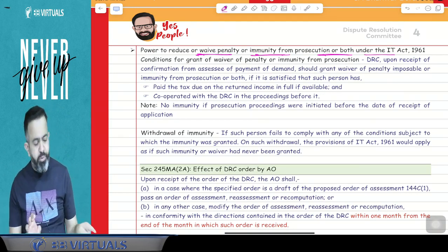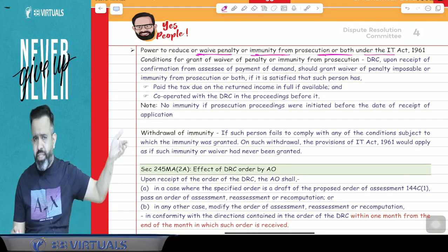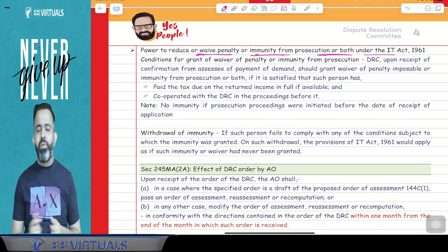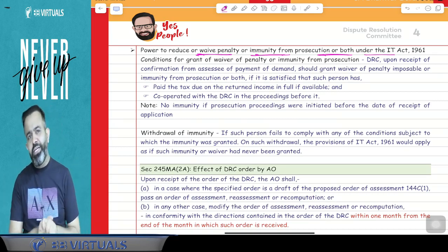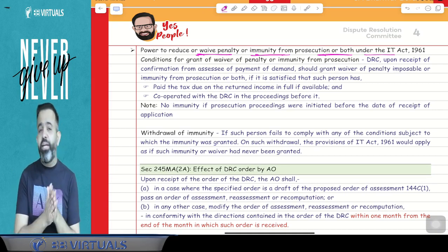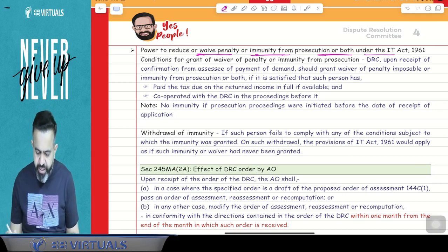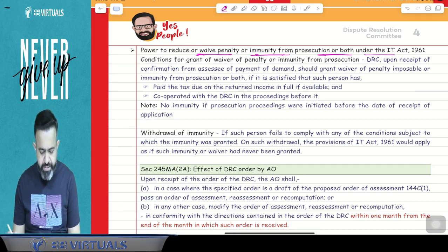They can give immunity only for future prosecution. In the future there may be a prosecution, and against that they can give you immunity. But if prosecution is already initiated, then against that prosecution they cannot give you any immunity. So here, power to reduce or waive penalty or immunity from prosecution or both under the Income Tax Act 1961.